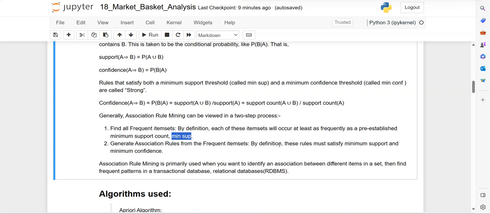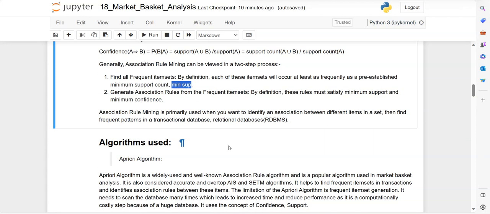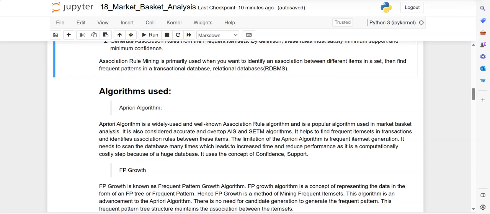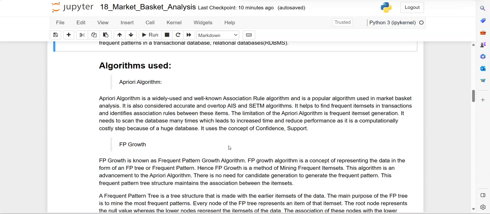Then we generate rules for the frequent item set, and these rules must also satisfy the minimum confidence. This is very important in database analysis, or we can say association rule mining.